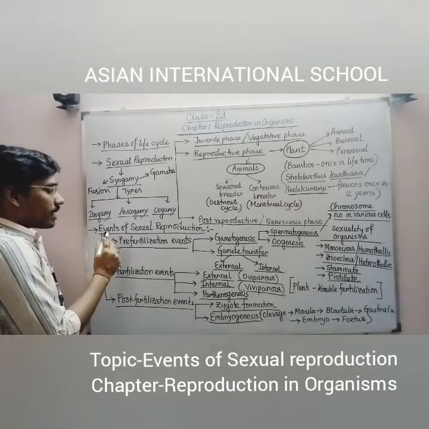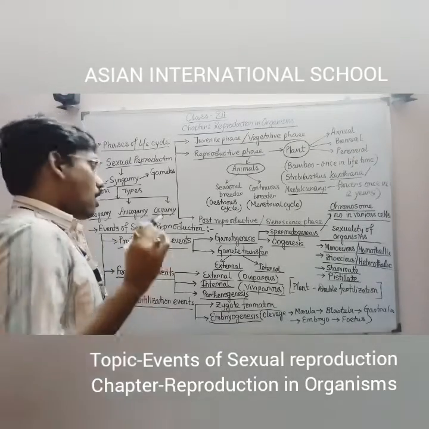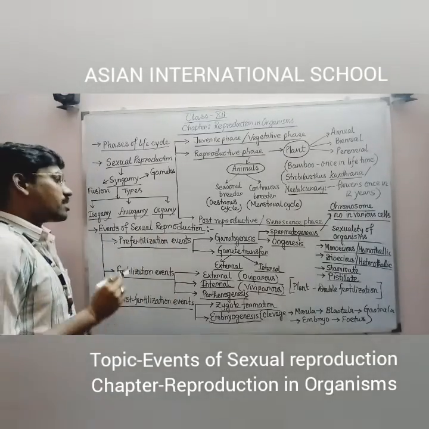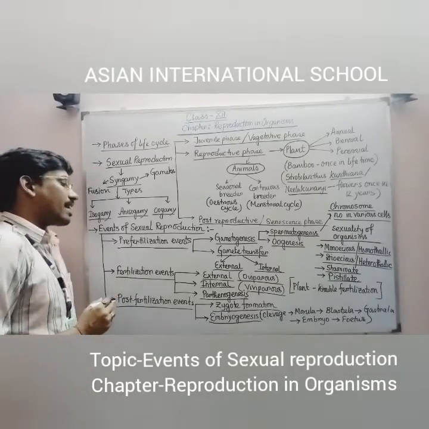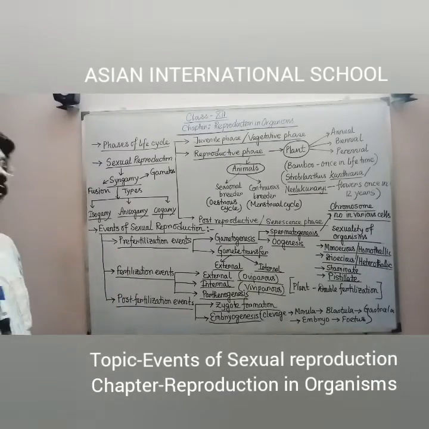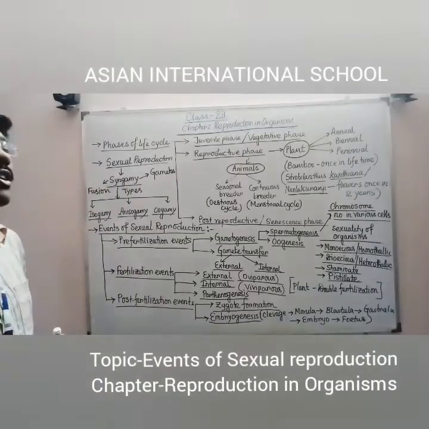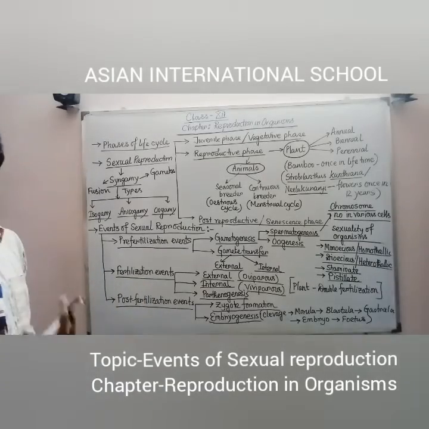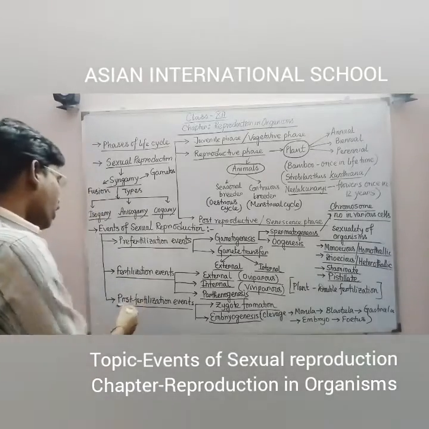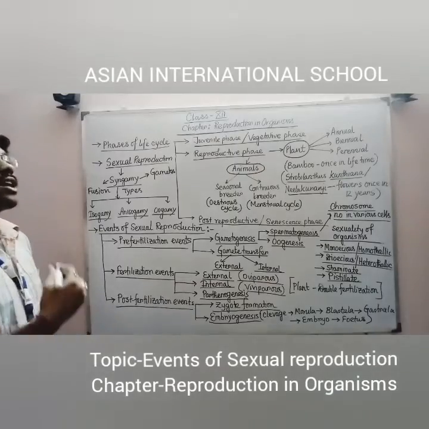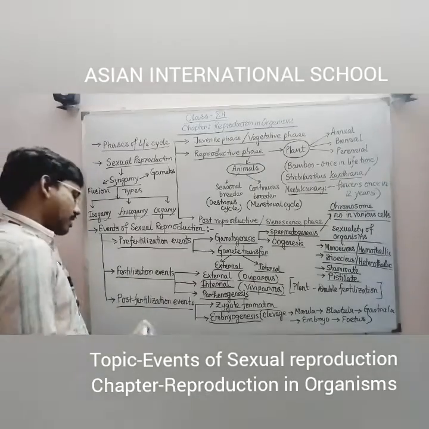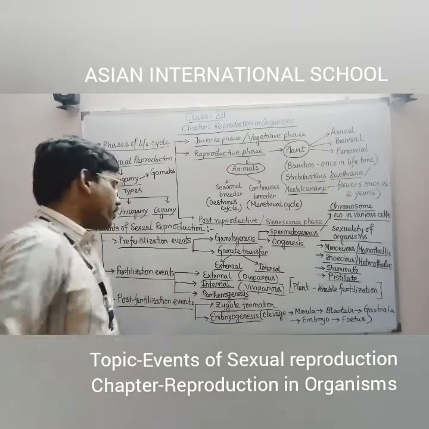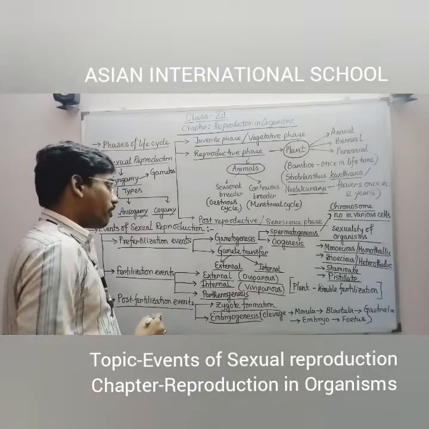Now I am entering the events of sexual reproduction. First of all, we have to know what events are present under sexual reproduction. The first event is the pre-fertilization event. That means whatever events take place before fertilization of the gametes come under this event. Second, the fertilization event or the fusion event. And third, whatever further procedures take place after fertilization come under the post-fertilization event. So let's see one by one what is actually happening within each event.